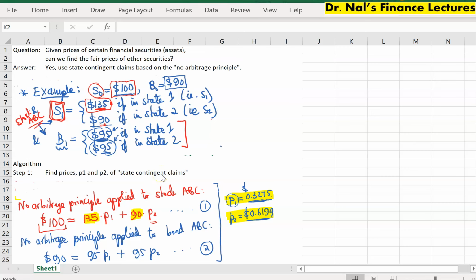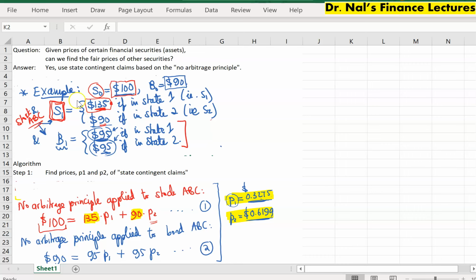A state contingent claim is a hypothetical security which provides its owner $1 depending on which state happens in the future, and only in that state it gives you the $1, and in all the other states it gives you $0.